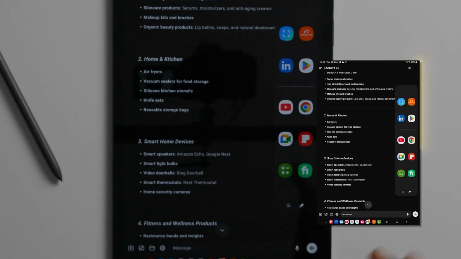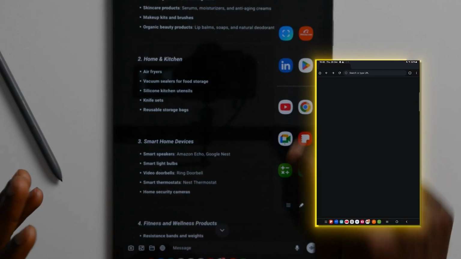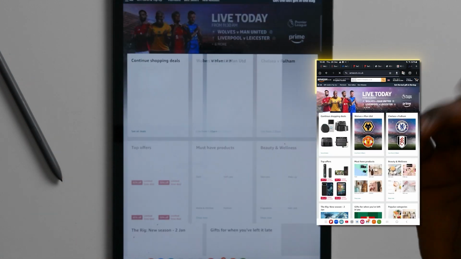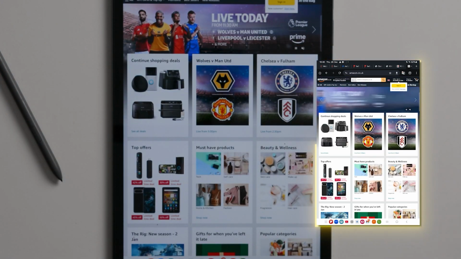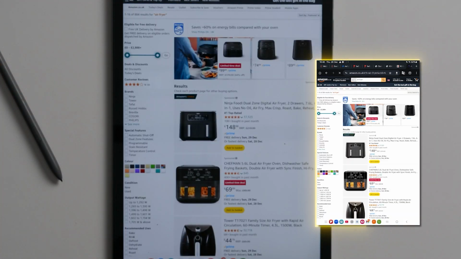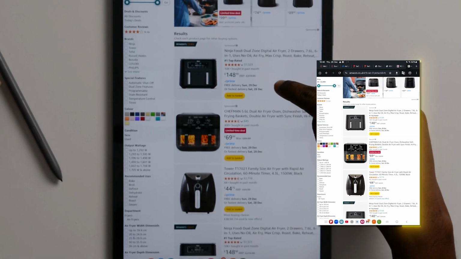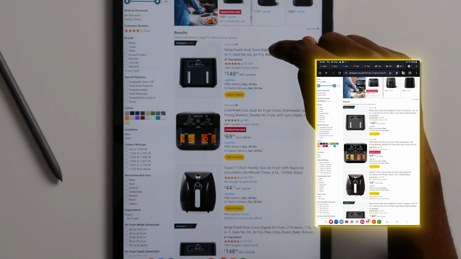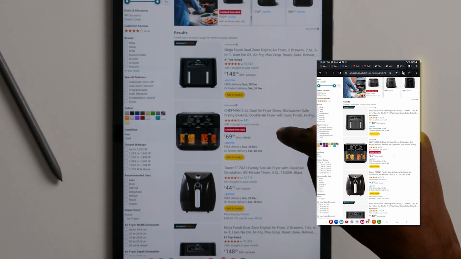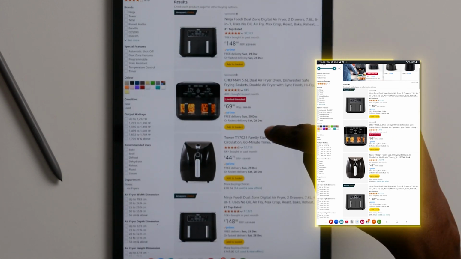So now you know you want to sell air fryers. The next thing we want to do is go on Google. We're going to go to Amazon just to see how many air fryers are being sold on Amazon. So we're going to go here. We click on air fryers, and then you can see here we have the Ninja Foodi Dual Zone Digital Air Fryer that is going for £148. We have this one here going for $69.99.